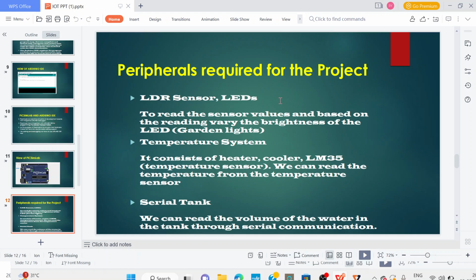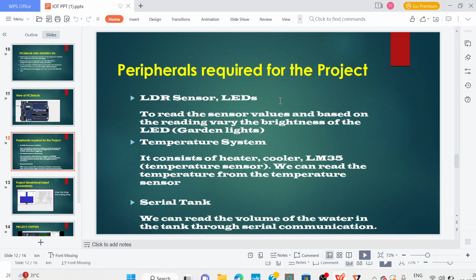Serial tank. We can read the volume of the water in the tank through serial communication.